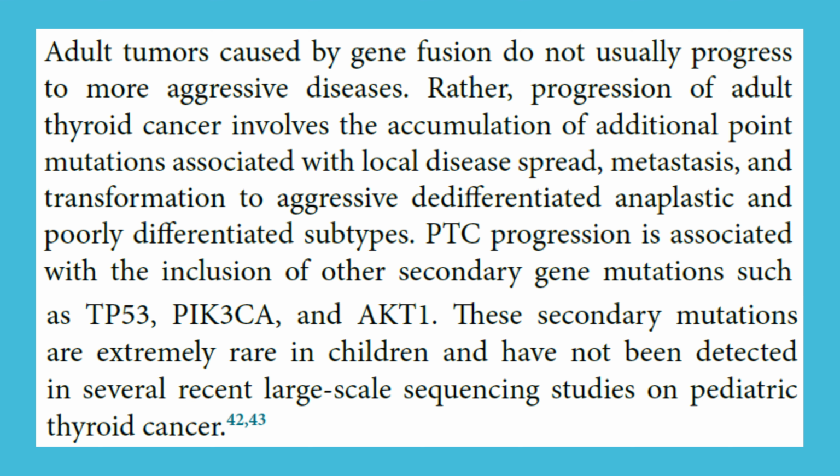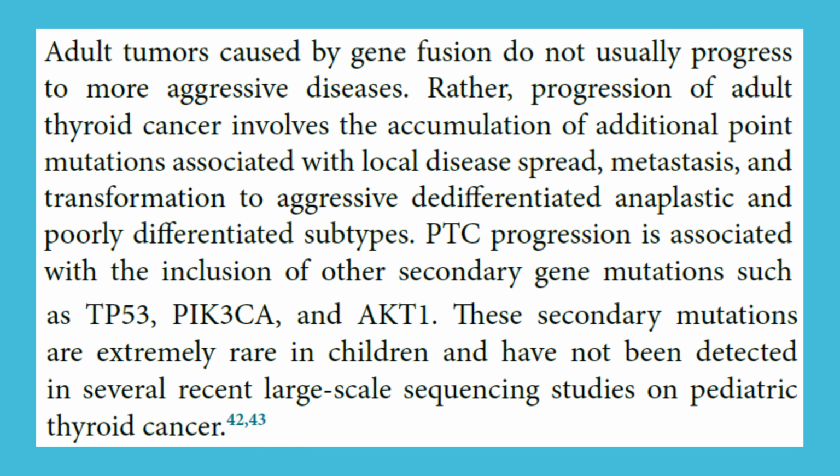Adult tumors caused by gene fusion do not usually progress to more aggressive diseases. Rather, progression of adult thyroid cancer involves the accumulation of additional point mutations associated with local disease spread, metastasis, and transformation to aggressive dedifferentiated anaplastic and poorly differentiated subtypes. PTC progression is associated with the inclusion of other secondary gene mutations such as TP53, PIK3CA, and AKT1. These secondary mutations are extremely rare in children and have not been detected in several recent large-scale sequencing studies on pediatric thyroid cancer.